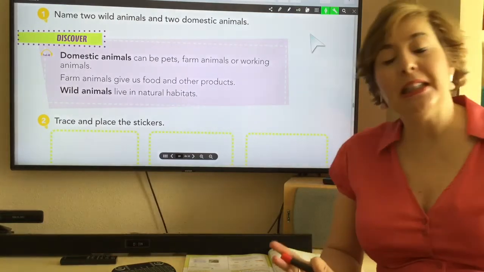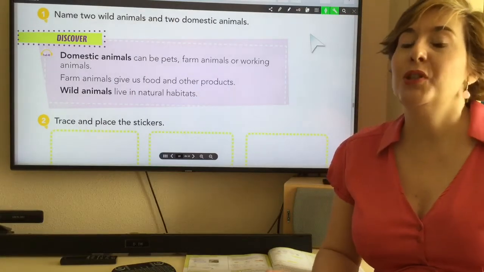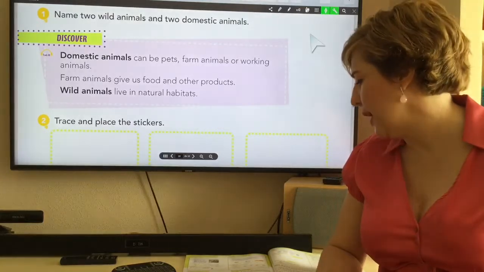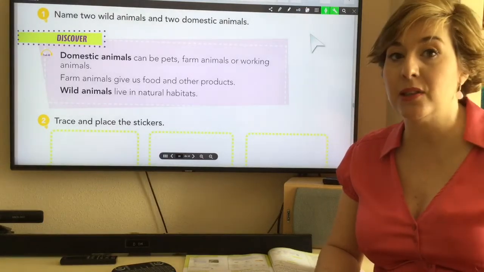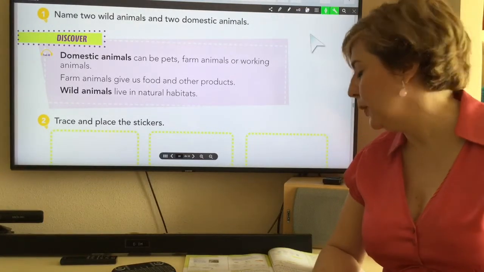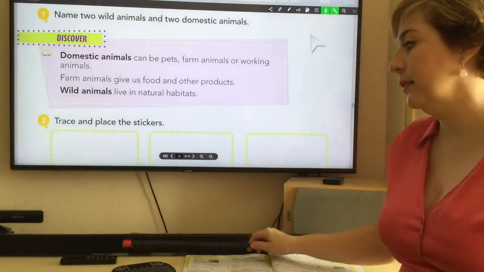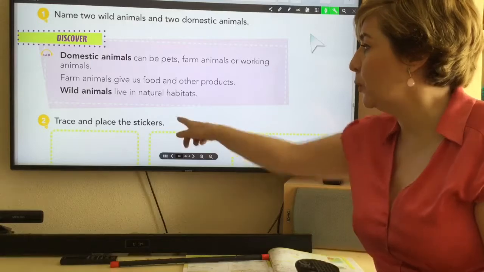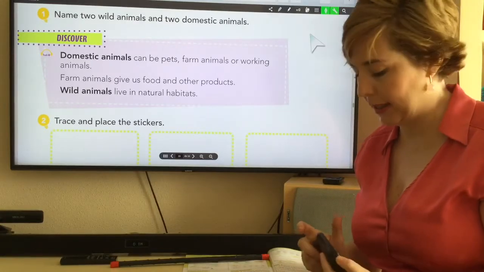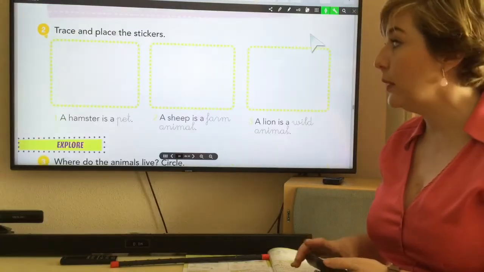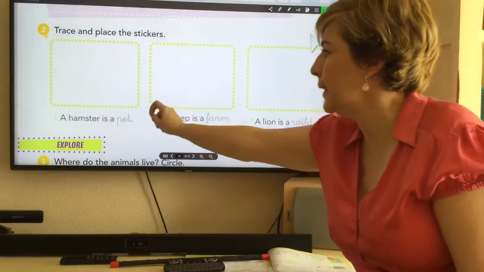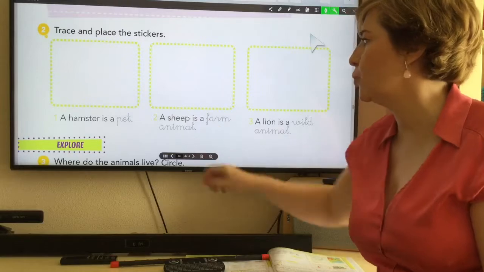Well, in activity 2, you have to draw 3 animals: a hamster, a sheep, and a lion. I know it's not very easy, but you have to do your best because we don't have the stickers. Remember, the stickers are at school. With your pencil, you trace. Remember what tracing is? Repasar. With your pencil, you trace.